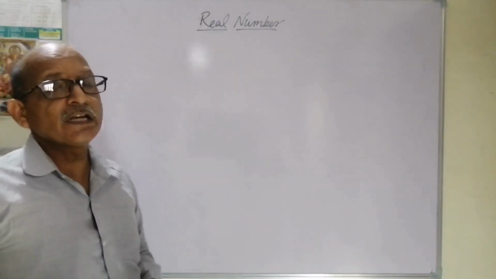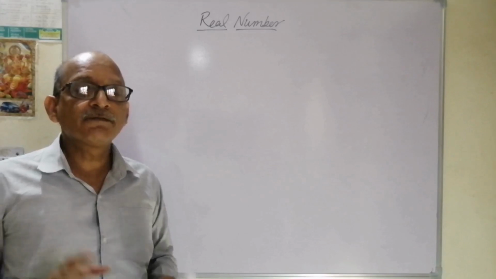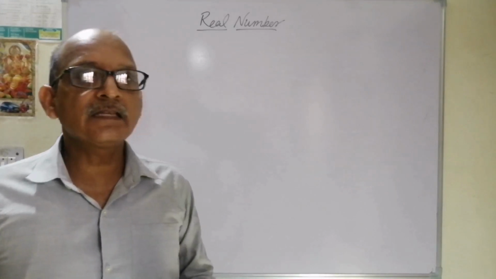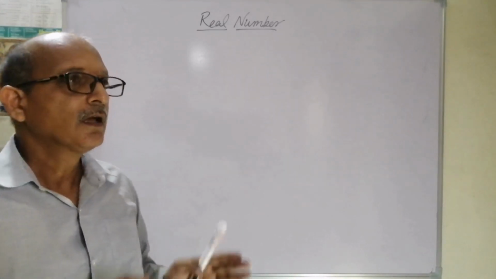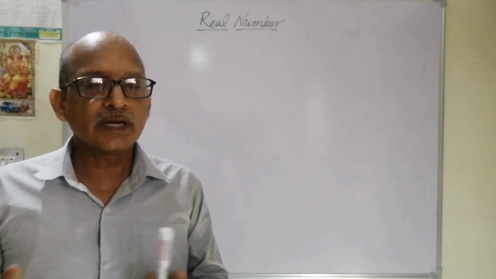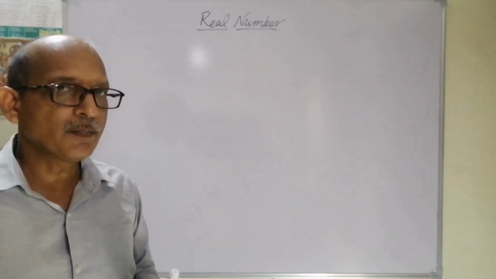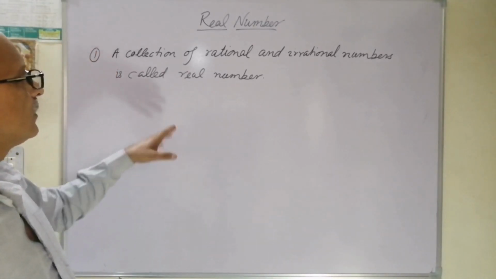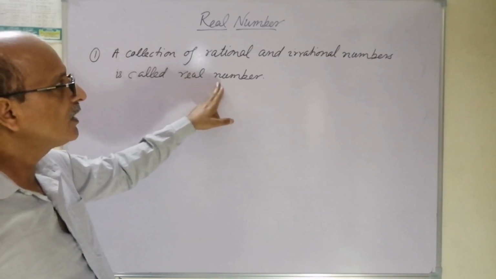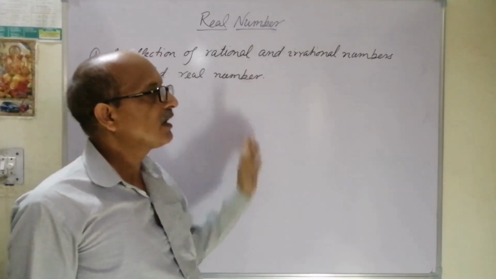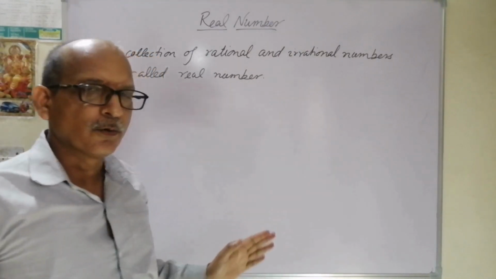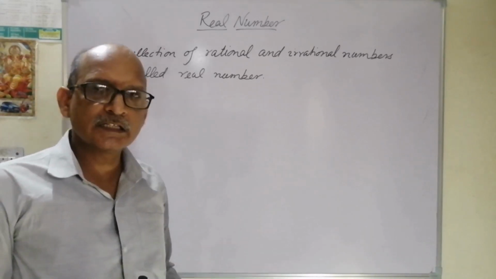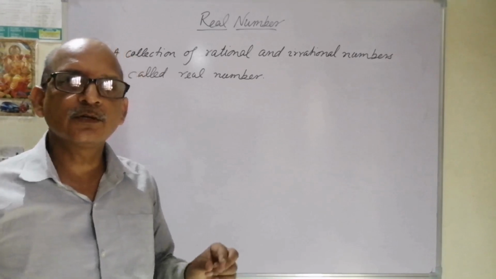Now, what is a real number? Actually, a real number is defined by the set of rational as well as irrational numbers. In other words, a real number is a collection of rational and irrational numbers. In other words, if we say all the rational numbers are real numbers and all the irrational numbers are real numbers, it is also true. It means all the rationals are real, all the irrationals are also real.